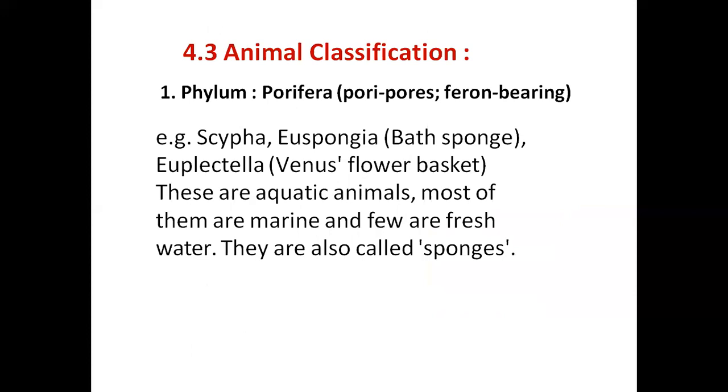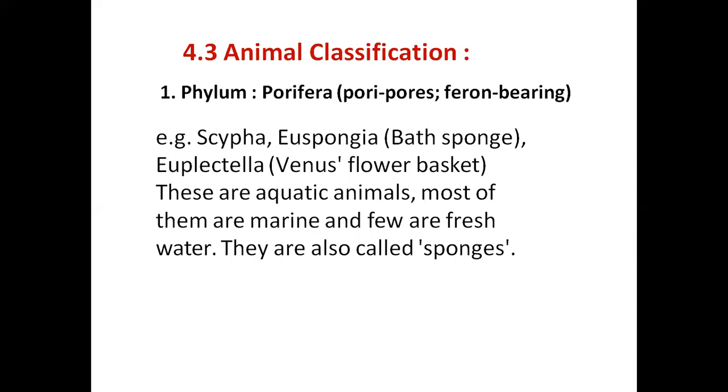Now we are talking about the first phylum, which is phylum Porifera. The phylum Porifera is actually a special class of exclusively marine animals, found in most of the marine species. A few species can be found in fresh water, and this phylum has a wide variety of colonies.